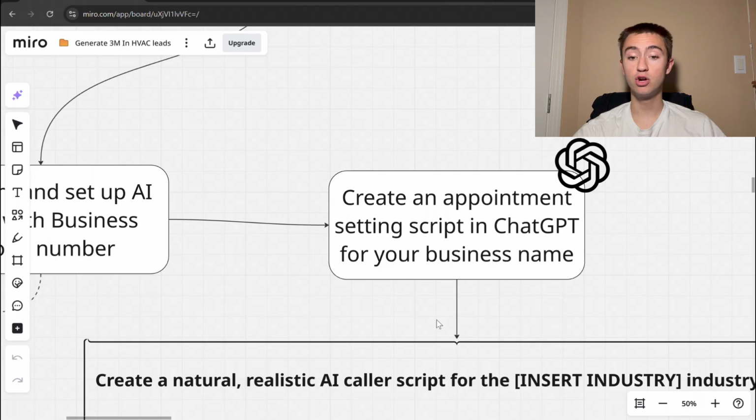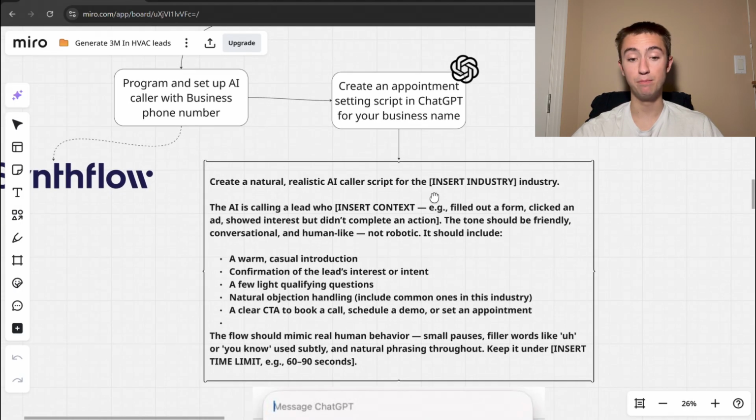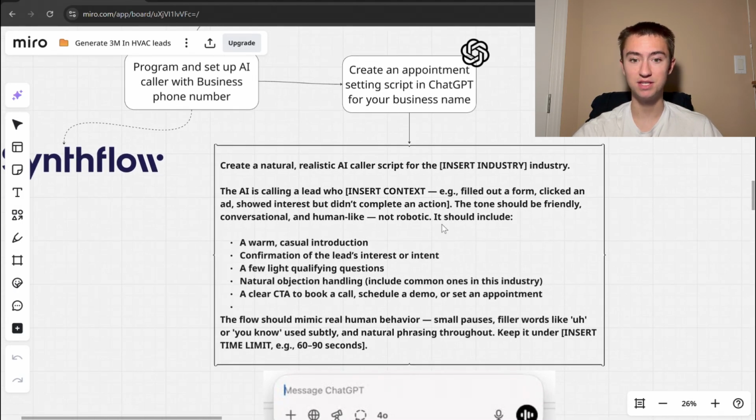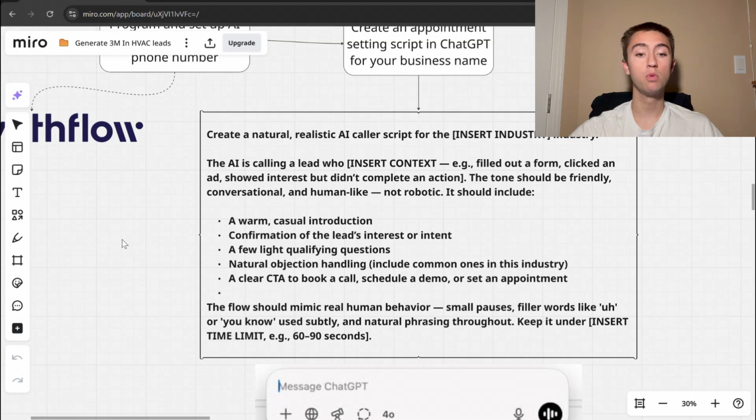So to do that, you're going to create an appointment setting script in ChatGPT for your business name and around your business's nature. So again, this is a template. I'm not going to use this. You can screenshot this. This is something that works well. I'm just going to read it: create a natural, realistic AI caller script for insert industry, HVAC industry, something like that.